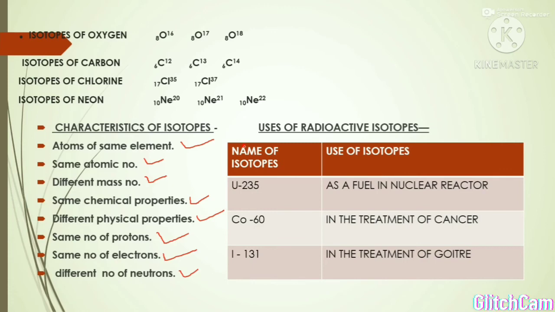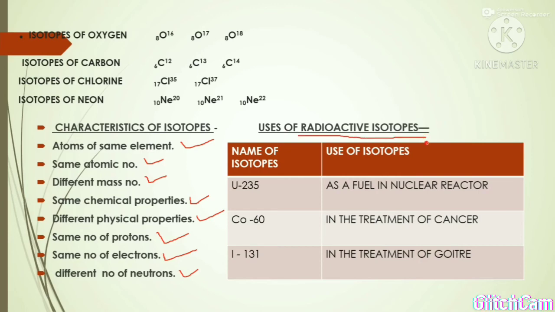So first, let me explain about radioactive isotopes. These are isotopes which are unstable. Why are they unstable? Due to the presence of some extra neutrons. They emit various types of radiations, and because they emit certain types of radiations, they are known as radioactive isotopes.